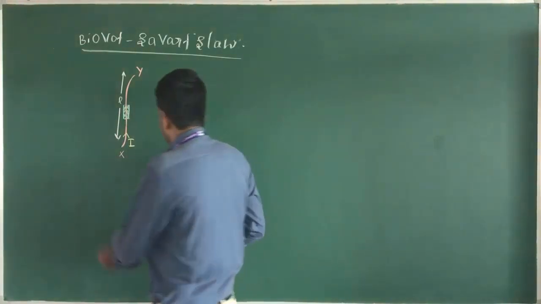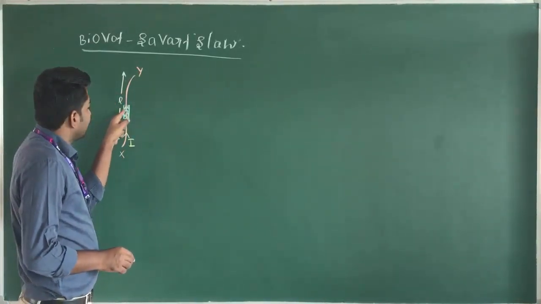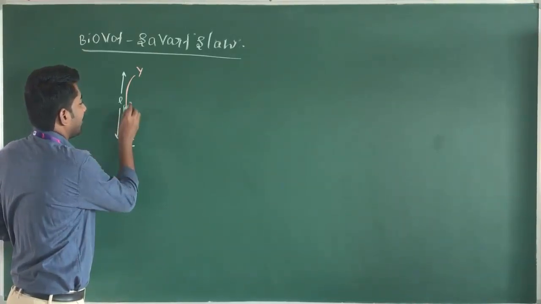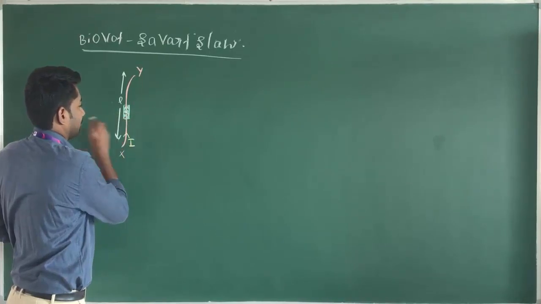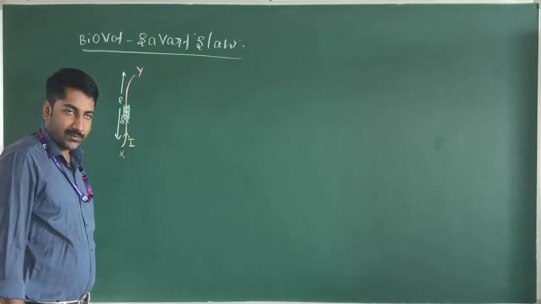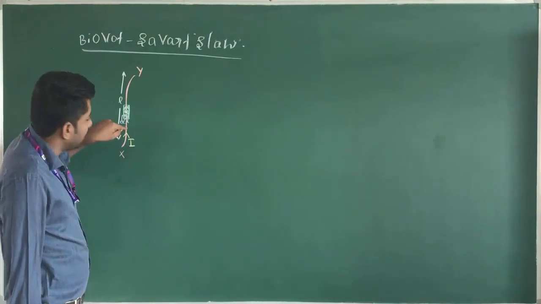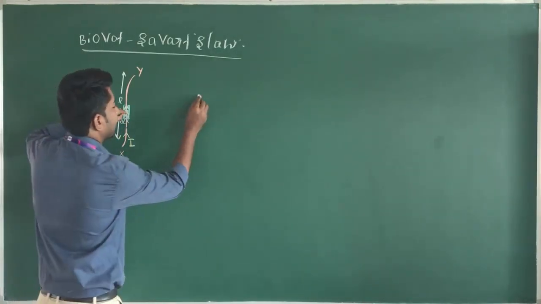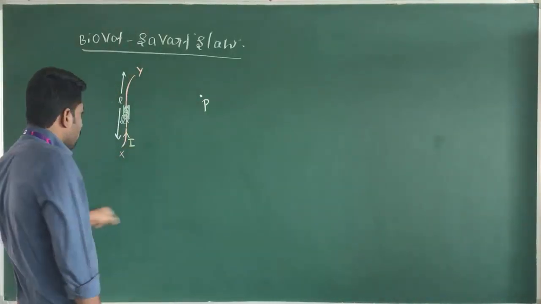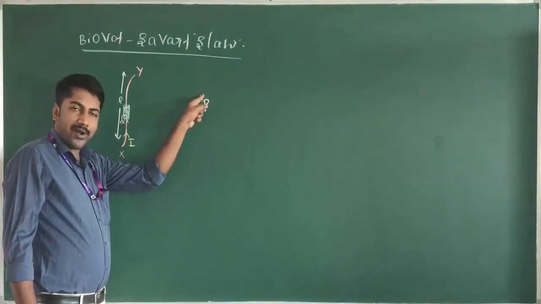Now I consider the total length of the wire to be L, and the length of this current element is dl. Due to this current element, the magnetic field is produced around the current carrying wire. Now I consider the magnetic field at a point P.